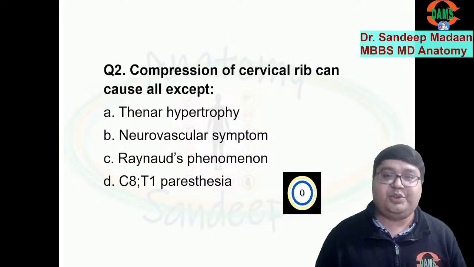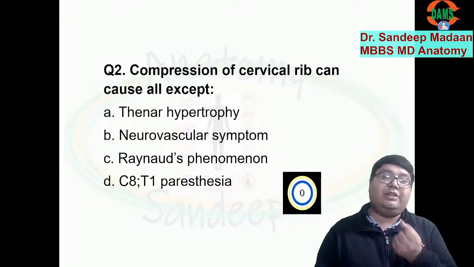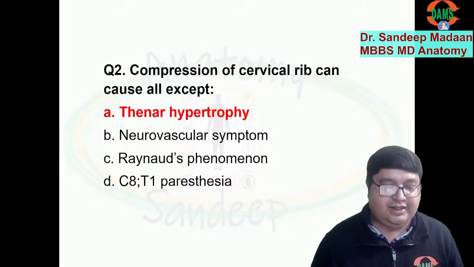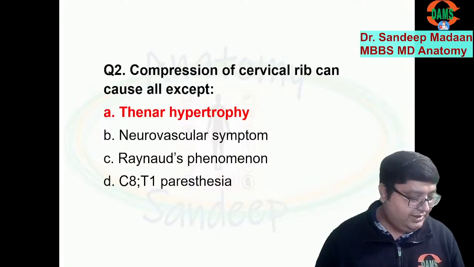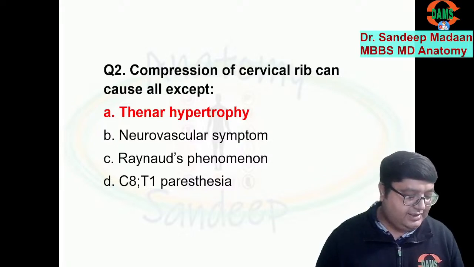Why thenar hypertrophy should be there? Rather, there will be atrophy of the intrinsic muscles of the hand because the nerves are not working. That's why the answer will be A, thenar hypertrophy. Do you appreciate this? Let's move on to the next question and mark your answer in the chat box.